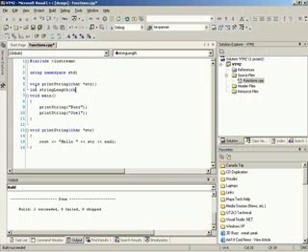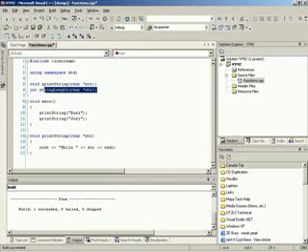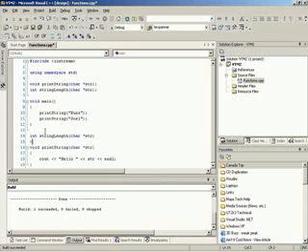And in this case, it's going to be a character string. So int string length with a character string. So let's copy this over here, and put it down here. Now we can define this string length function.